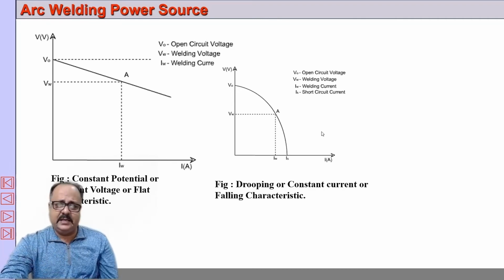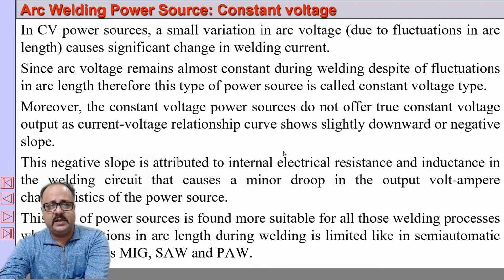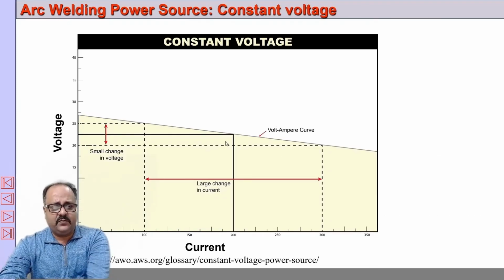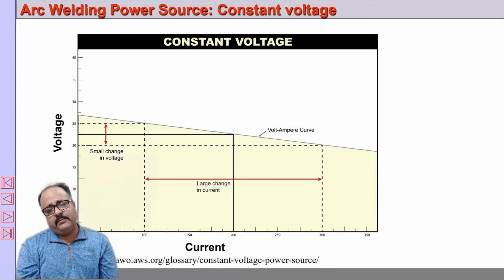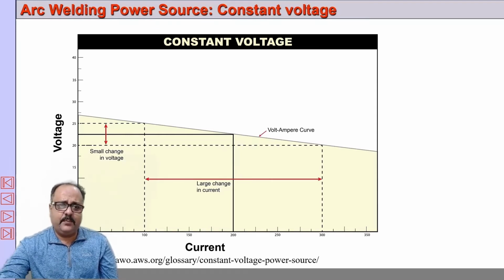Let me explain with this. So this is a constant voltage source, which is used in gas metal arc welding, where the bare electrode moves at a constant speed. Here, even if there is a change in the current, the voltage does not change much. That is what is important here, and that's why it is called a constant voltage source.